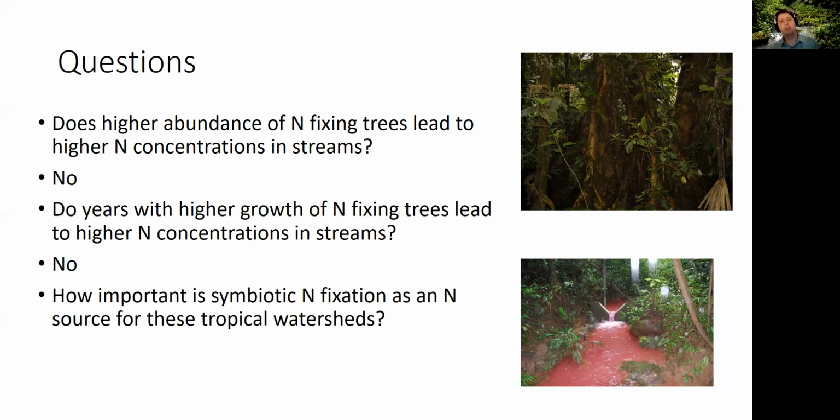And so how important could this symbiotic N fixation be as a nitrogen source for these tropical watersheds? We don't know yet. We need more measurements of symbiotic and asymbiotic nitrogen fixation across all these different sites. We have some estimates of denitrification happening in the stream, but there doesn't seem to be a pattern related to phosphorus either. And so we need more of these budget numbers so that we can start closing these budgets.